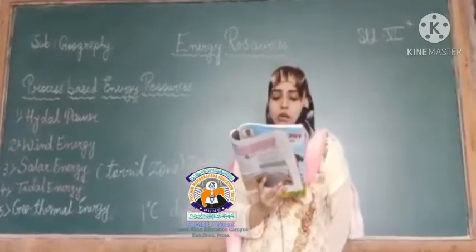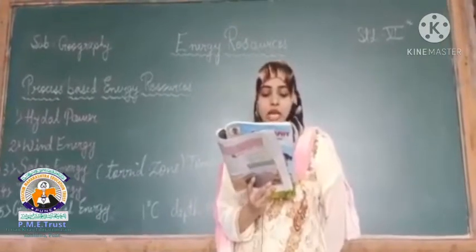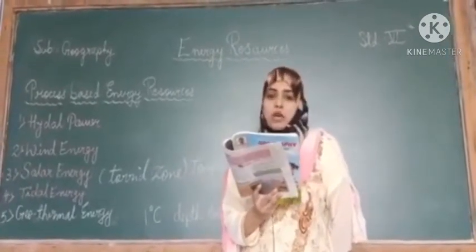Man has now developed a process where this underground heat can be utilized to generate power.